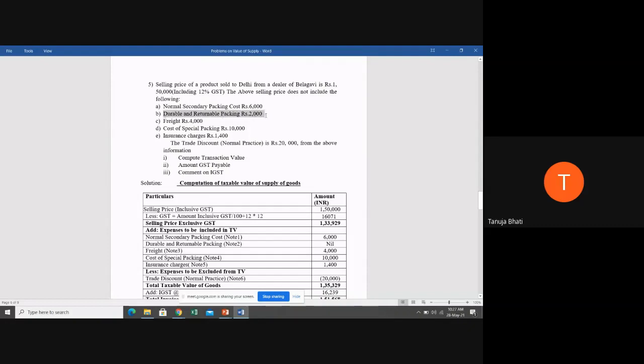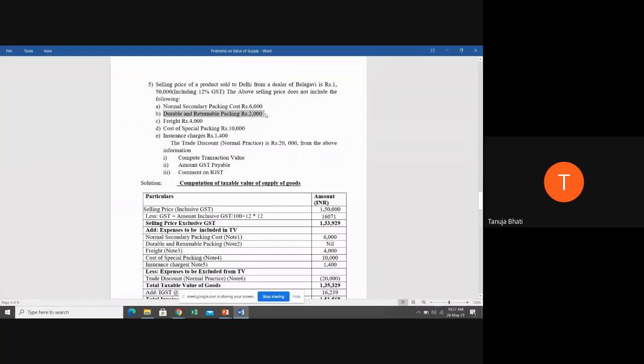Next, durable and returnable packing of rupees 2,000. Now remember, students, this is very interesting. The dealer of Belagavi is selling to Delhi, but it is a durable and returnable packing, which means what? The benefit is not flowing to the customer. Once the customer receives the product, he has to unpack the product and return the packing. So if the benefit is not flowing to the customer and the packing is coming back to the supplier, therefore this should not be added. See, students, why I am not adding durable and returnable packing?